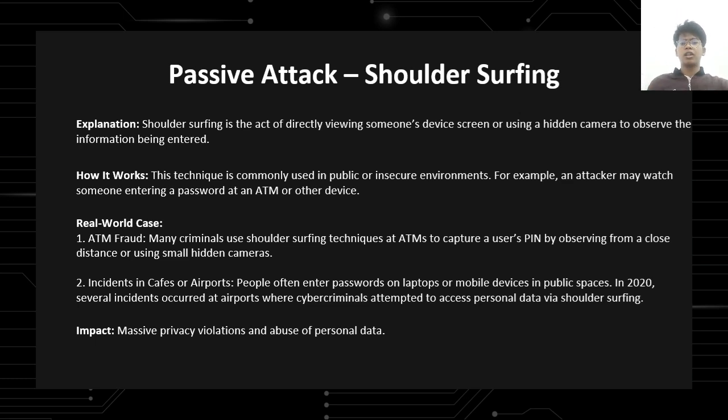For the real-world cases that I choose, first is ATM fraud. Many criminals use shoulder surfing techniques at ATMs to capture a user's PIN by observing from a close distance or using small hidden cameras. And the second real-world case is incidents at airports. People often enter passwords on laptops or mobile devices in public spaces. For example, in 2020, several incidents occurred at airports where cyber criminals attempted to access personal data via shoulder surfing. The impact is massive privacy violation and abuse of personal data.